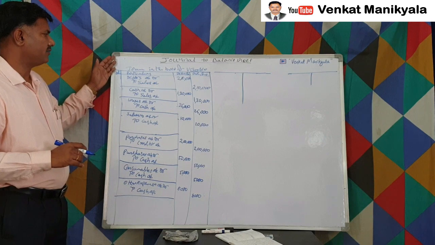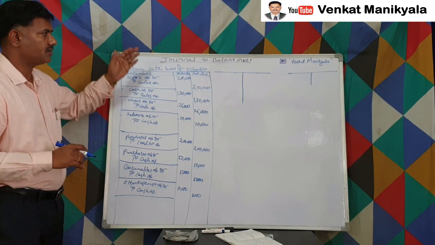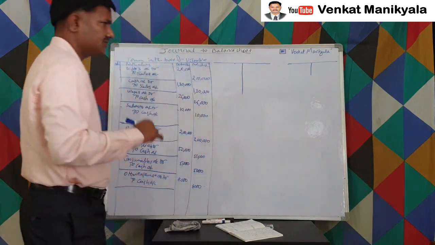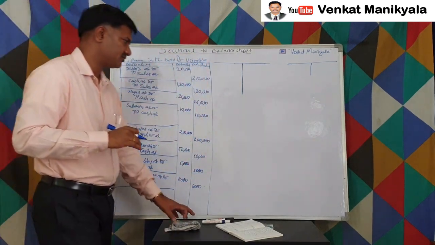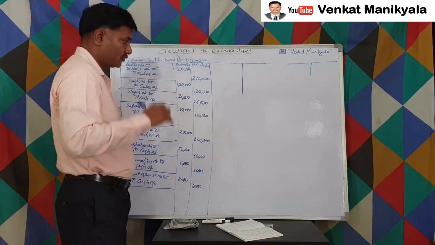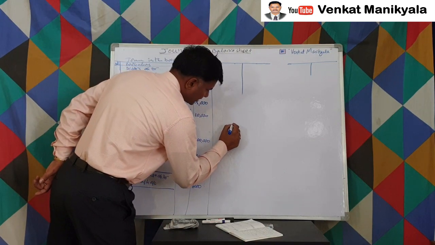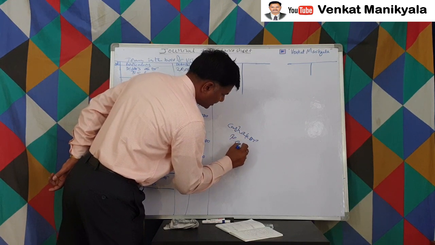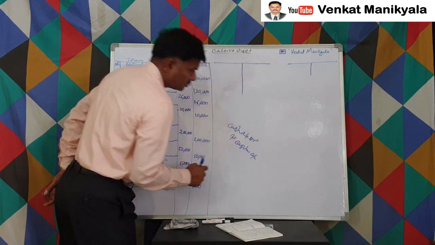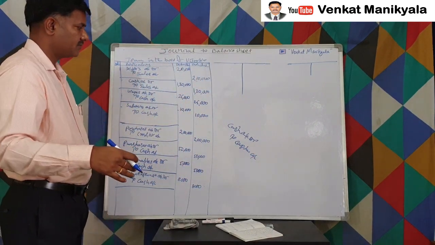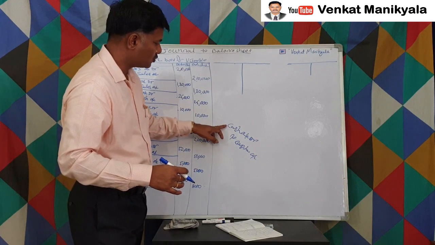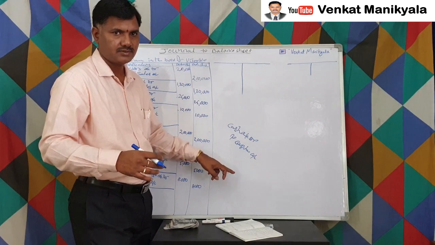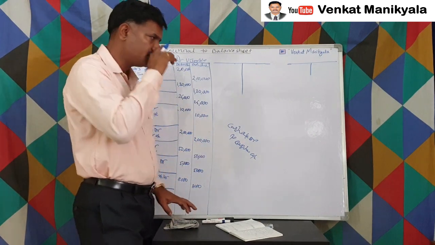So we made general entries. Now we are going to post into ledger. How to post into ledger is very important. That is basically what we are supposed to learn. So the first general entry is cash account debtor to capital account. As we discussed earlier, how to post the cash account: go to the cash account, go to the debit side, and write "to capital", right? Previously we already did it like that in the starting.